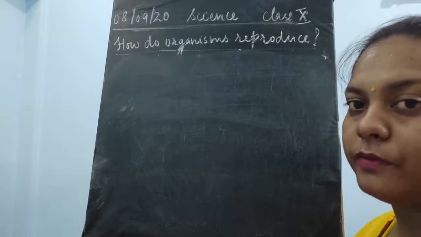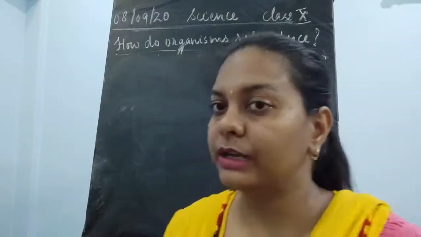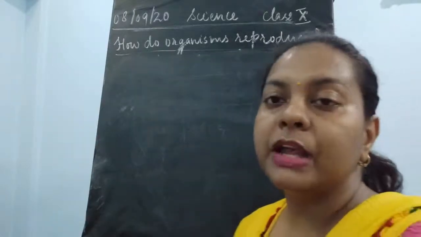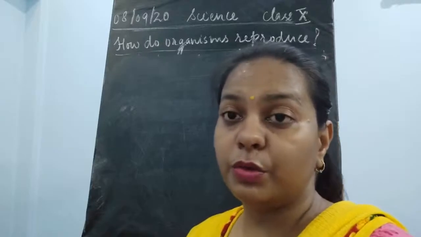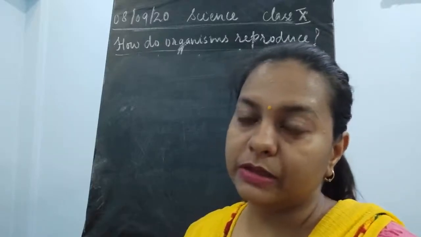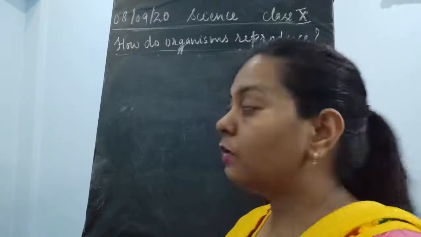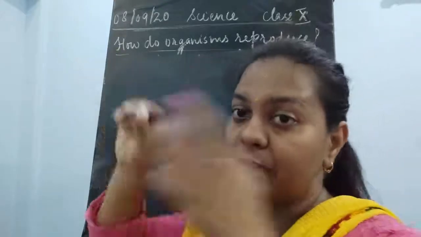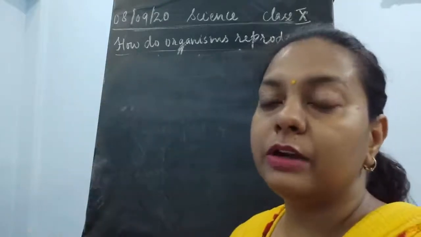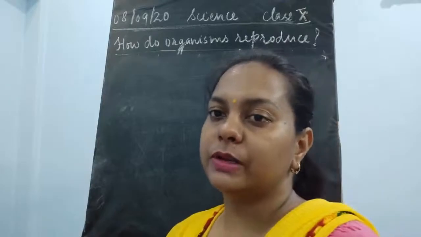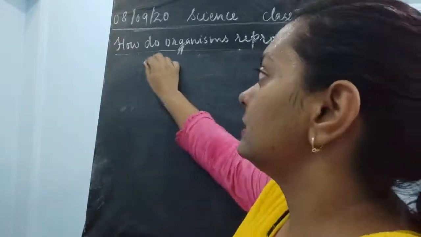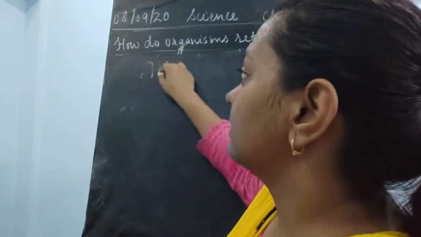Okay, it could move from one place to another. Now you know that seeds do not have limbs or organs to locomote or move from one place to another. So what happens is they are going to be dispersed from one place to another. This process of movement of seed is said to be seed dispersal.